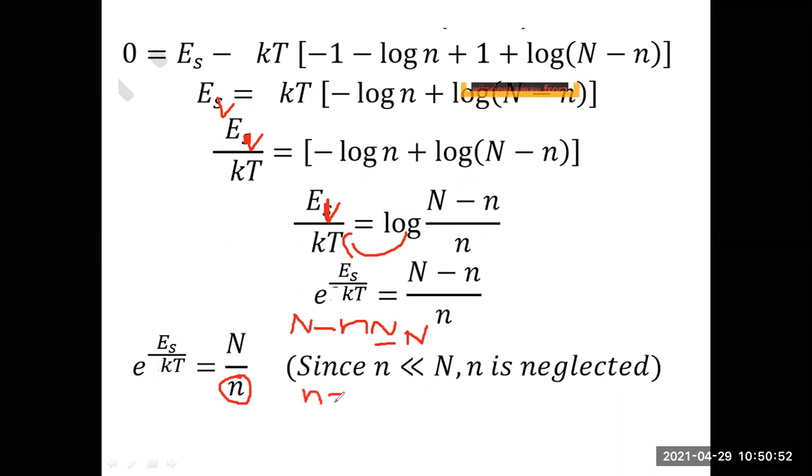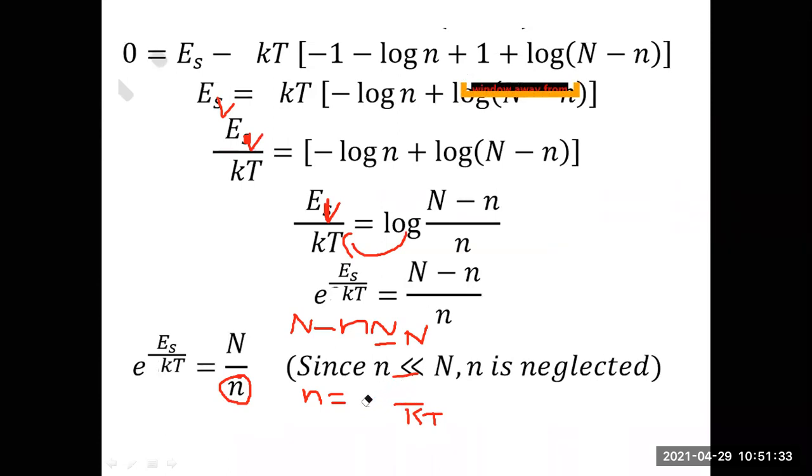Small n is equal to e to the power of, when it goes to this side, e to the power of EV by KT,